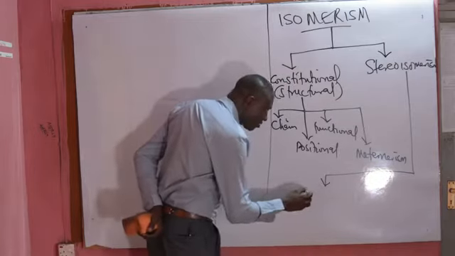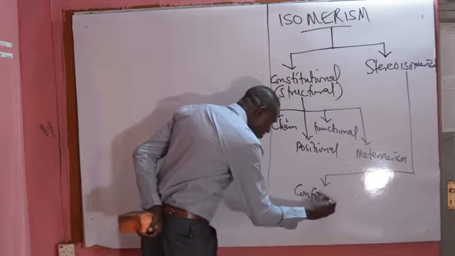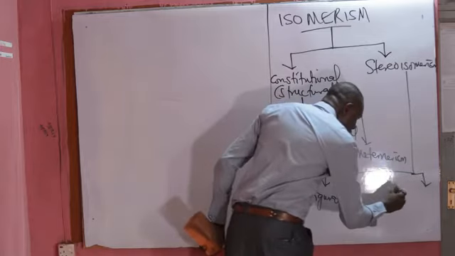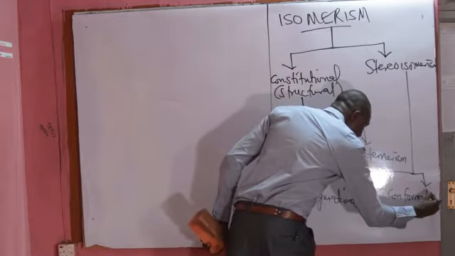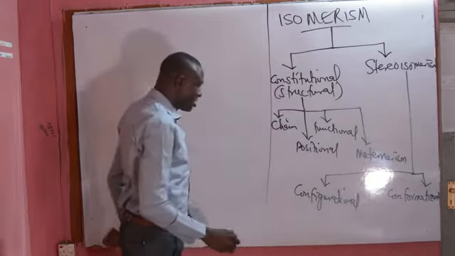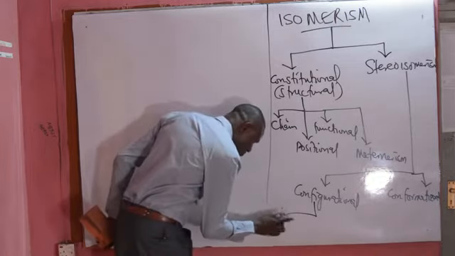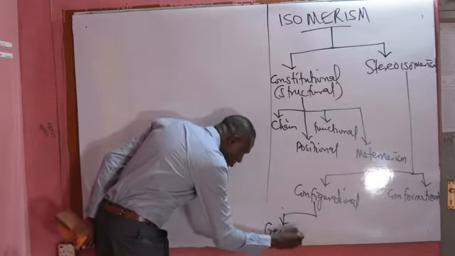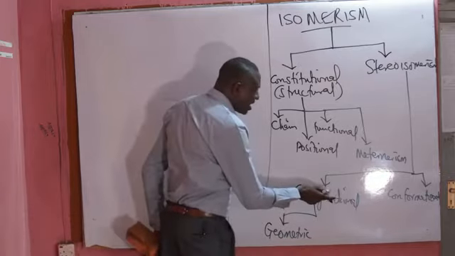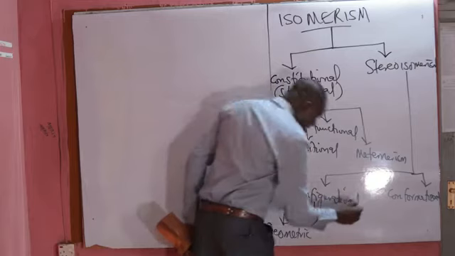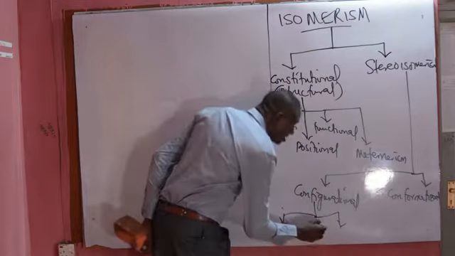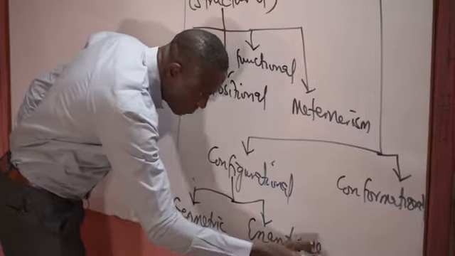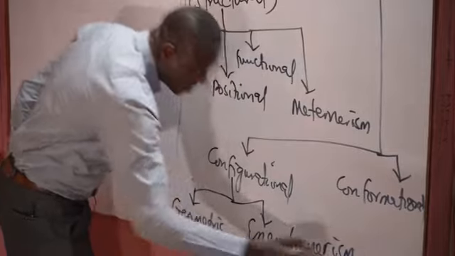We have what we call configurational stereoisomerism, and the other one is conformational stereoisomerism. The configurational is also divided into two. The first type is the geometric configurational stereoisomerism, while the other type is enantiomerism, the one you refer to as optical isomerism.